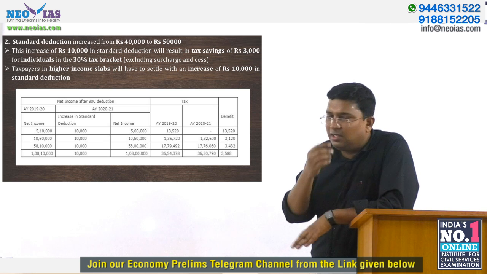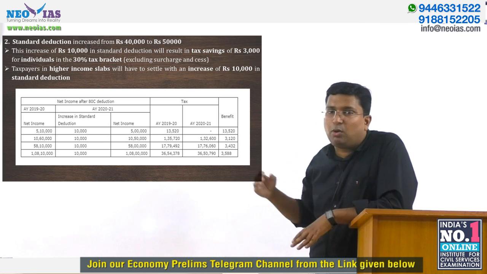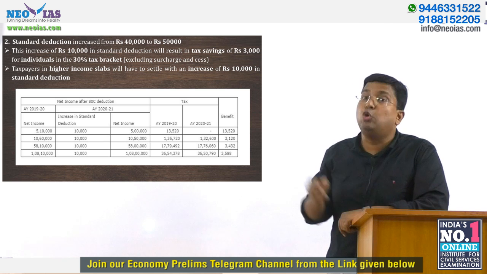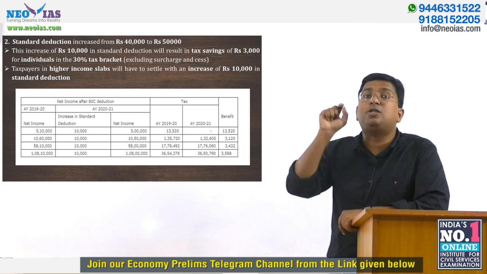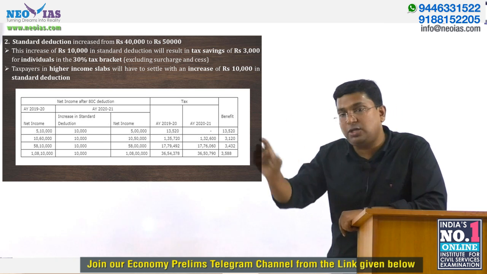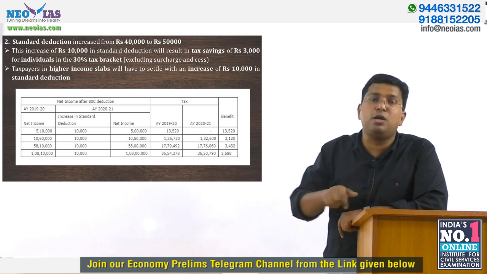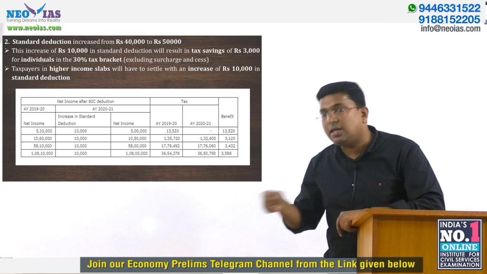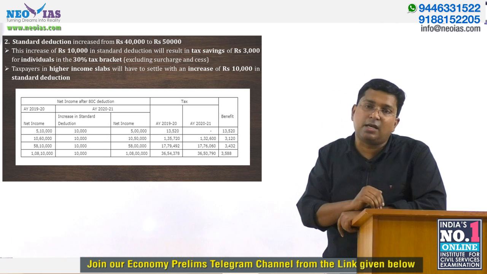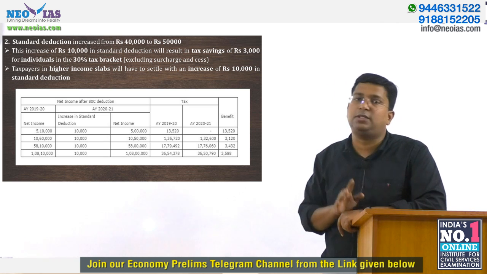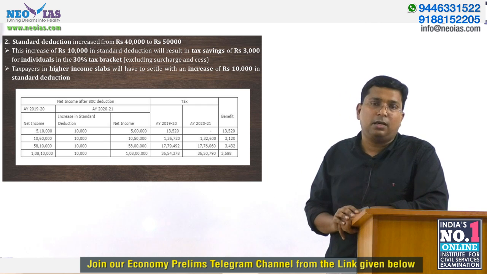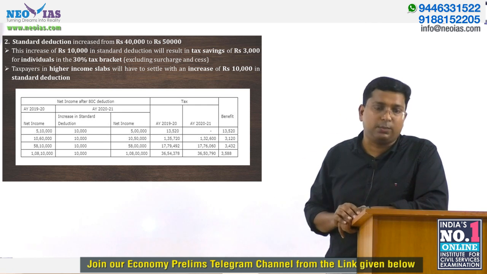Just an idea. They will not ask you further detail about it. Just have an idea what the standard deduction is, to whom it is applied, mainly to salaried persons and pensioners, and when it was reintroduced in the budget 2018-19, and what changes this interim budget has made. It has increased the standard deduction amount from 40,000 to 50,000. This is the second major change regarding the income tax, which is also important for your coming prelims.